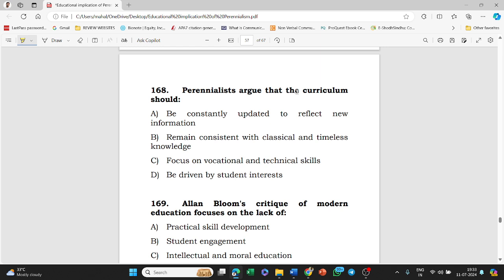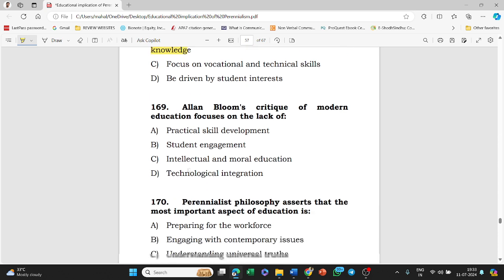Perennialists argue that the curriculum should be constantly updated to reflect new information, remain consistent with classical and timeless knowledge, focus on vocational and technical skills, be driven by student interest. The answer to this question is option B, that is, remain consistent with classical and timeless knowledge.